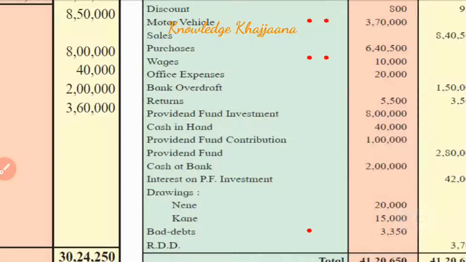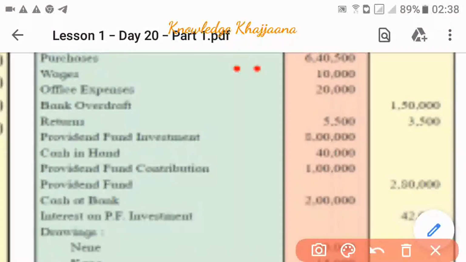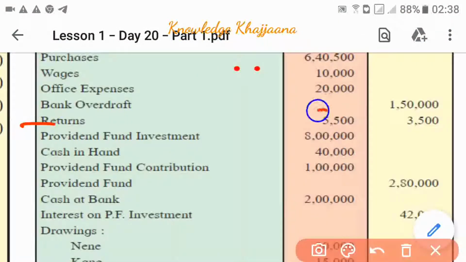Next, returns. Again, two amounts are given against returns, one on the debit side and one on the credit side. So what are returns basically? If we have purchased from somebody and returned the goods, or we have sold material to somebody and they have returned it to us.